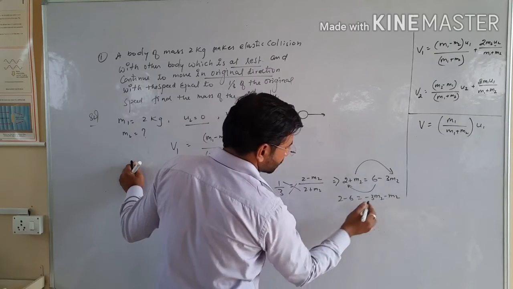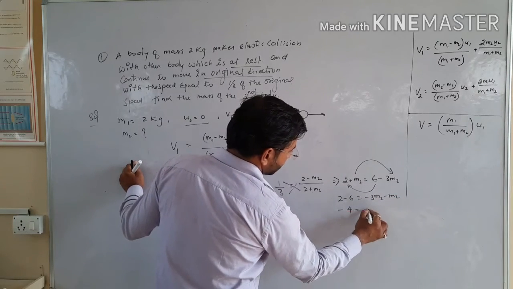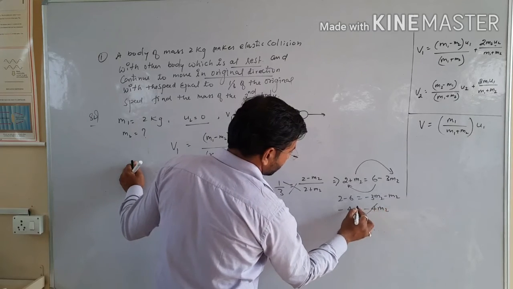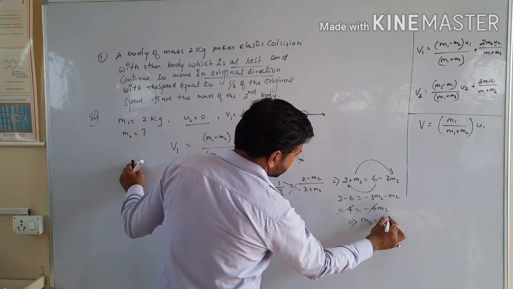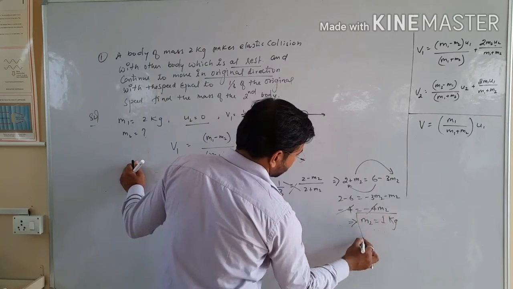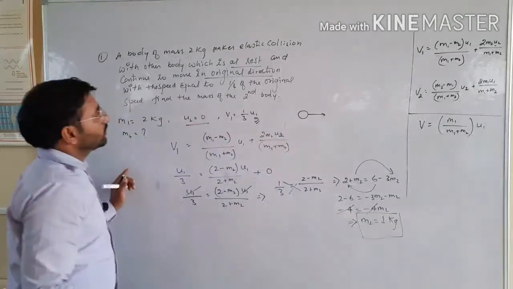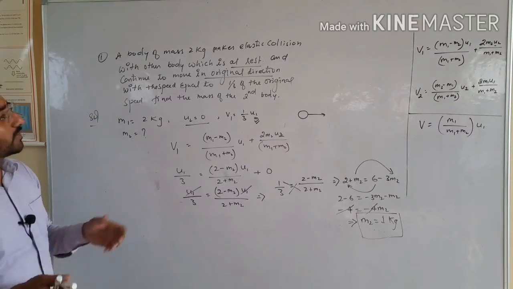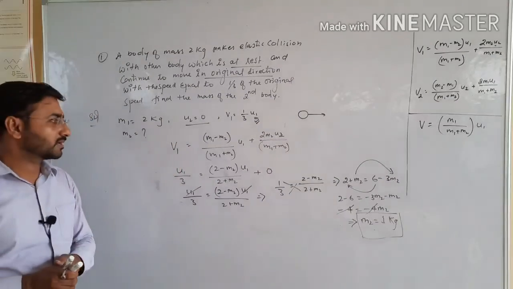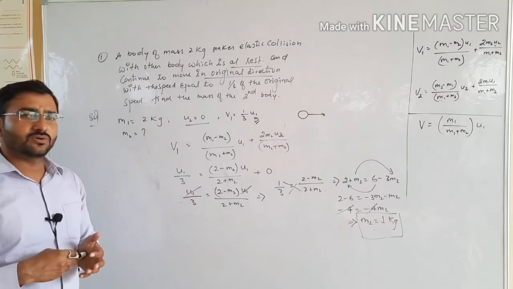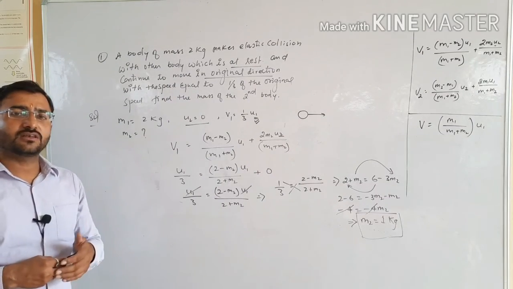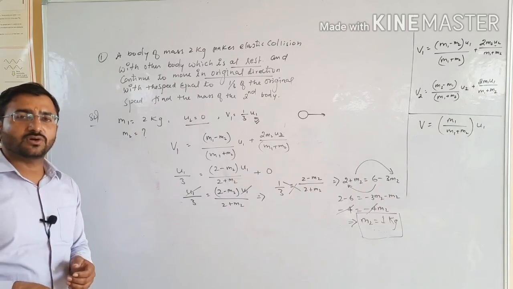Bringing 3 m2 to this side and 2 to the other side, m2 plus 3 m2 gives 4 m2 equals 4, so m2 is equal to 1 kg. So this is the way to solve the numerical based on this topic. Point is clear? For the next topic we will continue in the next video. So for that, pause the video and note down.